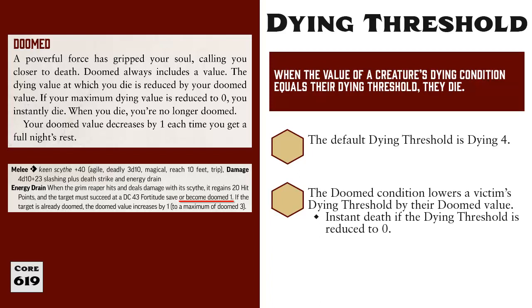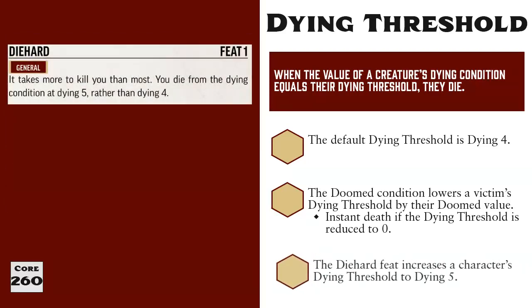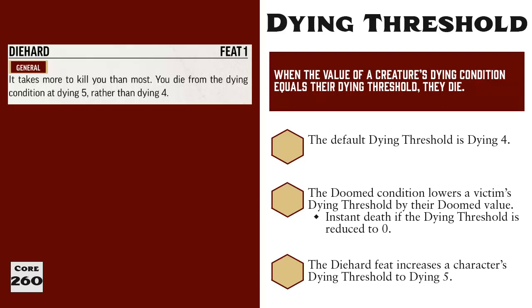If you get hit again, your doomed value increases to Doomed 2, which in turn means you'll die at dying 2. If your dying threshold is ever reduced to dying 0, then you instantly die, even if you have full hit points. Fortunately, there is a way to move the dying threshold in the other direction too, and that's with the Diehard feat. This is available to everyone at first level and raises the dying threshold so that you die at dying 5 instead of dying 4.